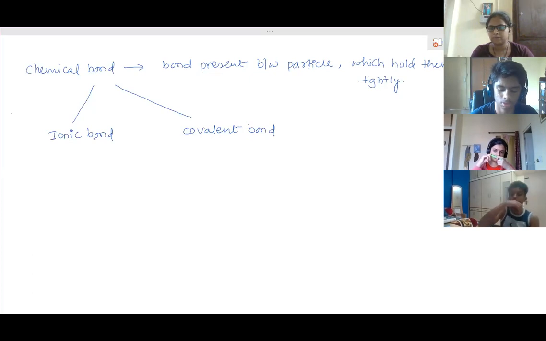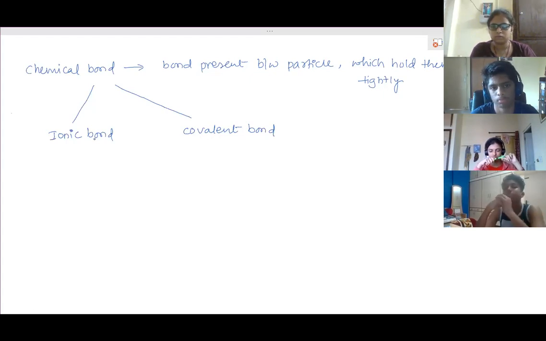So what will happen between them? They get attached to each other. They apply a force of attraction on each other because these are oppositely charged particles that are closer. When two oppositely charged particles are closer, they attach with a very strong force of attraction. That force of attraction forms a bond between them which combines those two ions together.